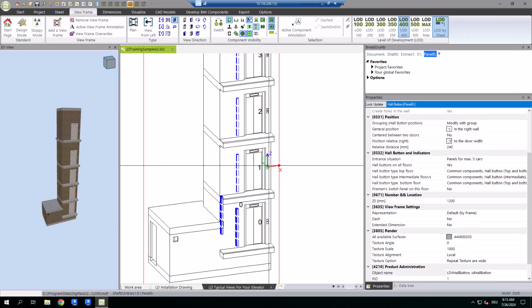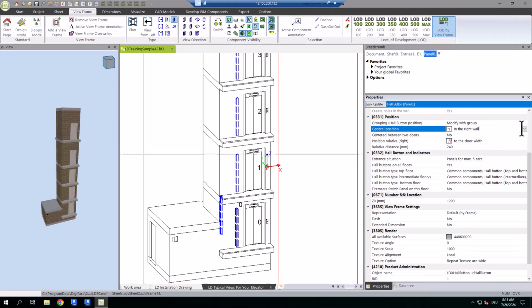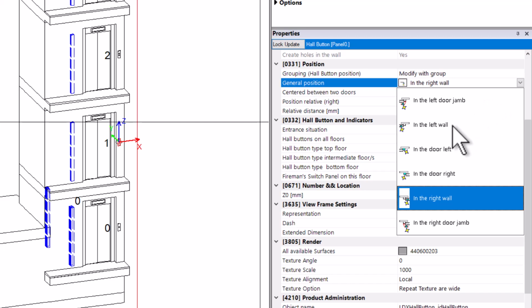By default, the position is in the right wall, but you have various options. You can place them in the right or left wall, in the door right or left, or in the right or left door jamb.